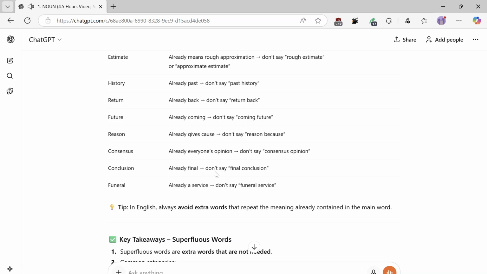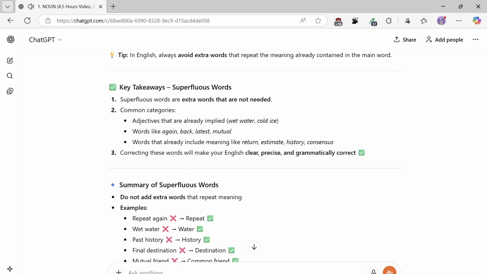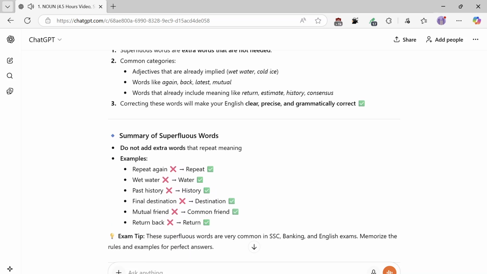Conclusion, already final, don't say final conclusion. Funeral, already a service, don't say funeral service. Tip: in English, always avoid extra words that repeat the meaning already contained in the main word. Key takeaways. Superfluous words.